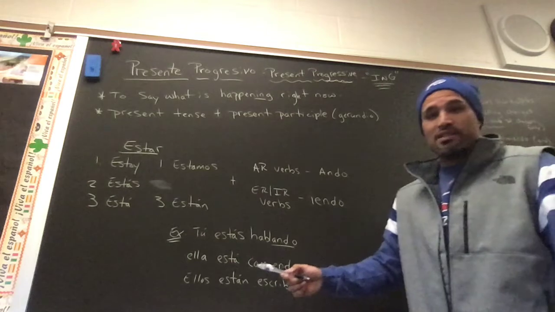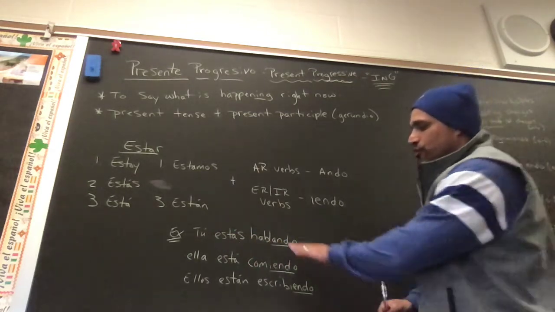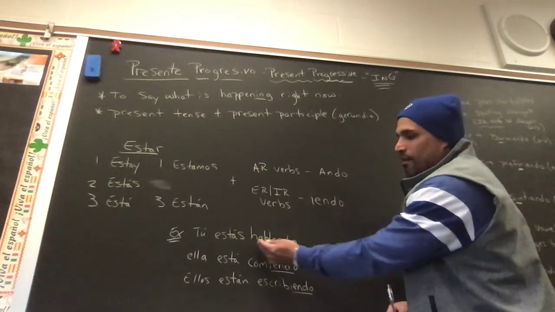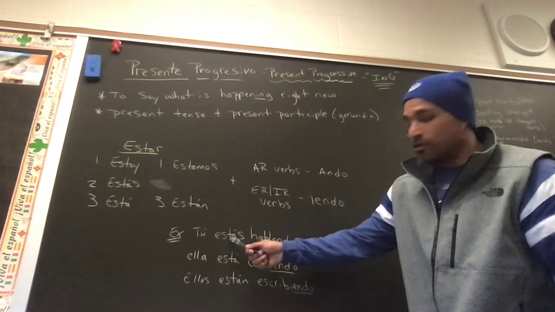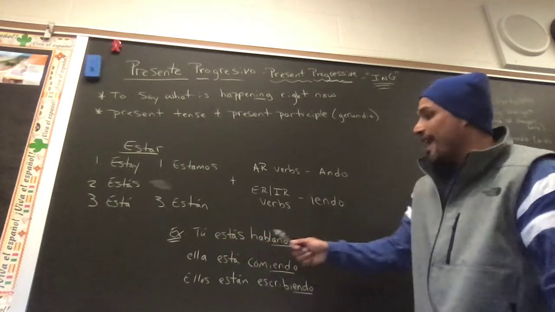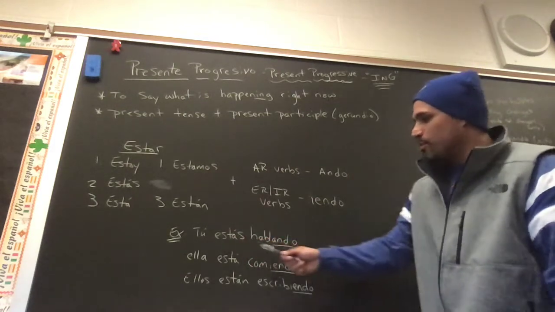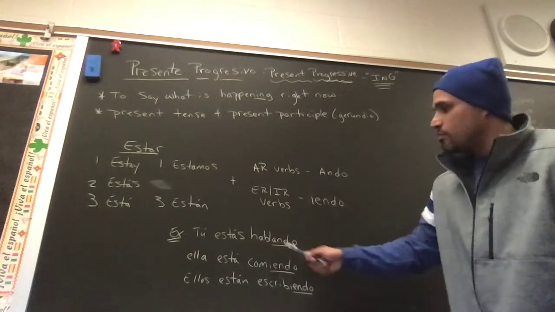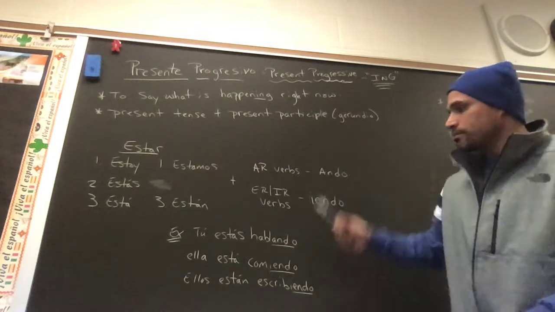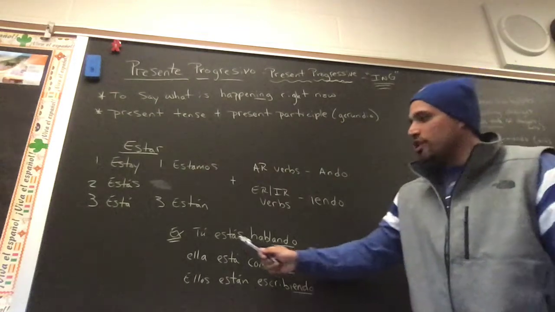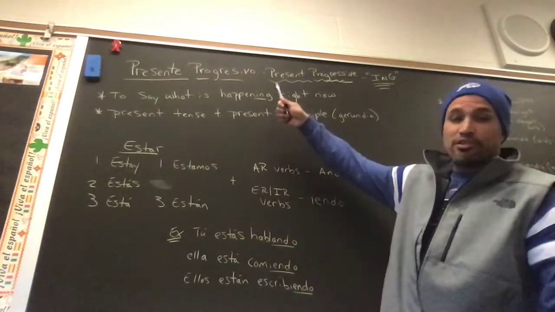Some examples, ejemplos. Tú estás hablando. We dropped the AR, we added ANDO, we get hablando as our present participle. Notice they're together though. It's present tense estar, in the tú form, estás, and then the gerund added to it, estás hablando. This whole thing makes the present progressive. In English, this means you are talking at the moment. It's happening right now. Again, I can't stress this enough. You can't just have estar and you can't just have the gerund. You have them both together in order to form the present progressive.